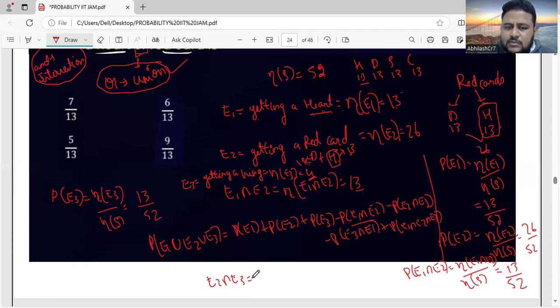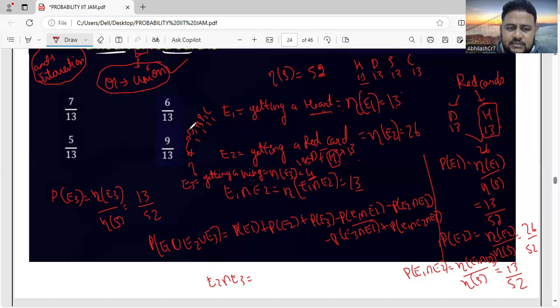So diamond and heart will have one king each. Here, E2 is getting a red card. Heart will have one king and diamond will have one king. Getting a king, there are four, one each from diamond, heart, spade and club. So here one, here one, here one. So it is four. Now this is about getting a king, getting a red card.